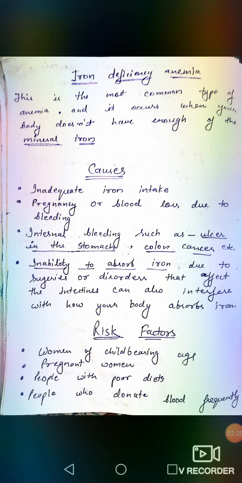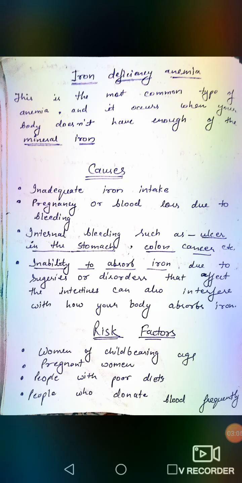As you know, the intestine is responsible for absorption, and if he or she has had many surgeries or disorders, the intestine will lose the ability of absorption, which leads to iron deficiency anemia.